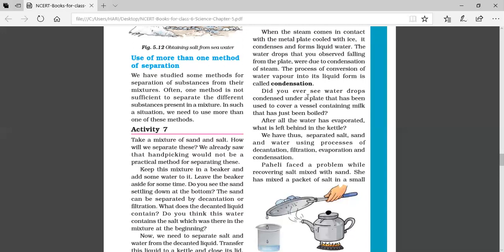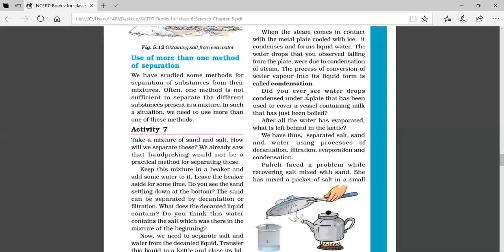In the beginning of the lesson itself, I taught you about the three states of matter. Here it is helping you. Which are the three states of matter? Solid, liquid and gaseous. And in nature, we can see water in all three states. The solid state of water is ice. The liquid state is water. And the gaseous state of water is water vapor or steam. We will write these three states in a line: ice, water, water vapor.